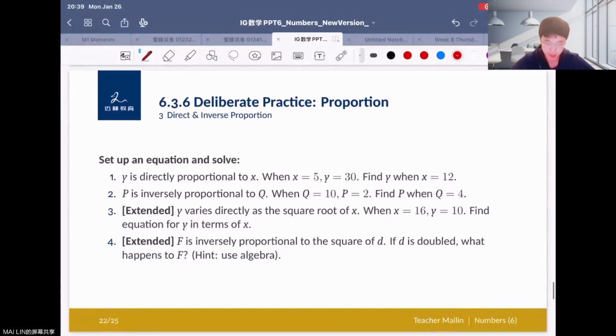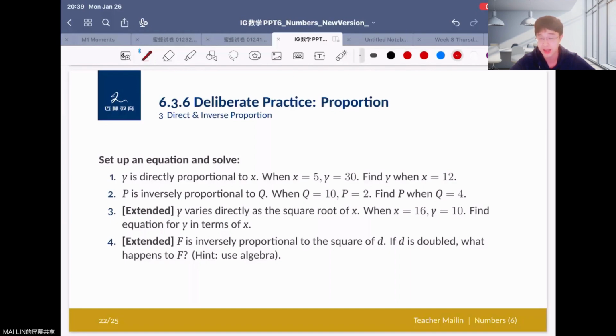And here's also some deliberate practice for you, okay? So you can just pause the video if you have the time and you want to try it out yourself at first. So please pause the video and try to think on your own. If you want to just follow with me and solve all the questions, you can just keep on going, okay?